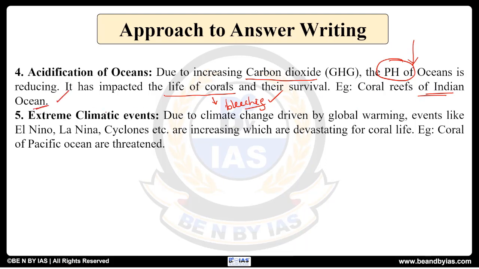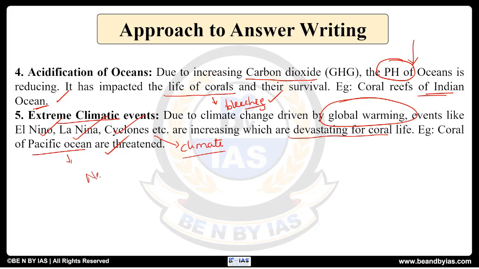Then comes extreme climatic events such as El Nino, La Nina, cyclones, etc., due to climate change driven by global warming. As a result, coral reefs are also being devastated. They are being destroyed. Examples, corals of Pacific Ocean, जहाँ पर El Nino, La Nina events की वजह से they are being threatened. So these are all the impacts.